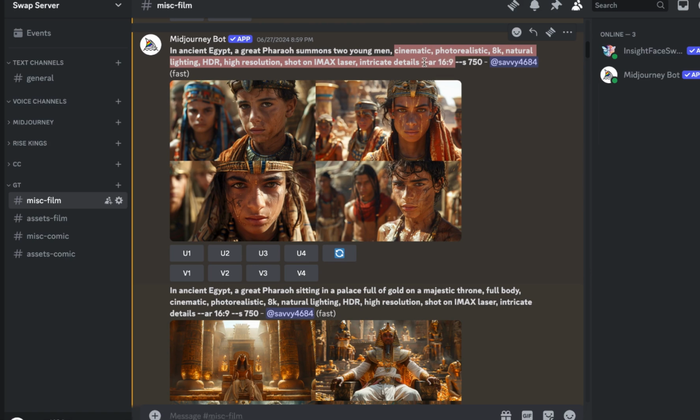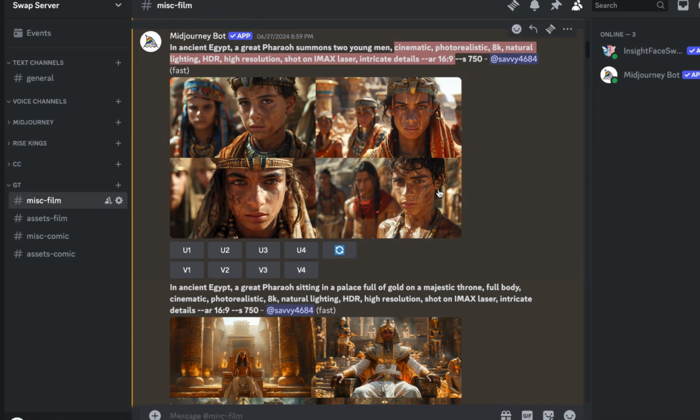Or if you leave the aspect ratio out, of course, as you know, each image will be squared. So in this case, it gave me this result, but I didn't really like that. So I gave it a different prompt.